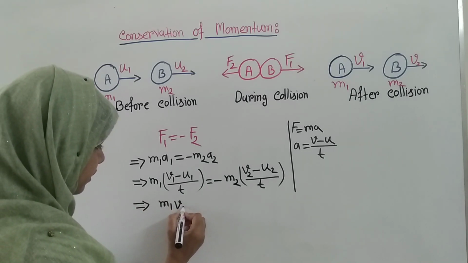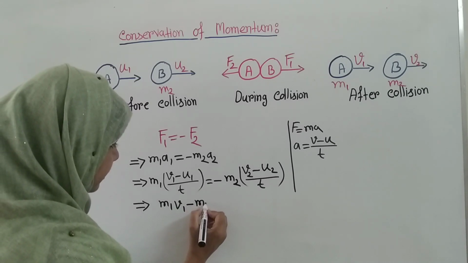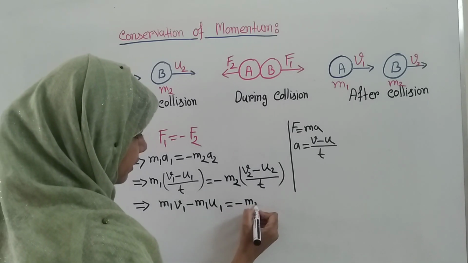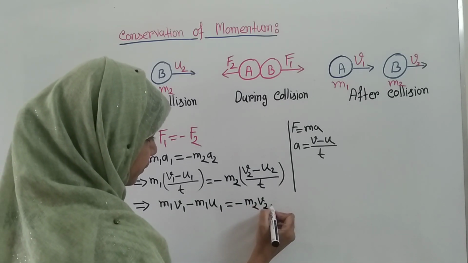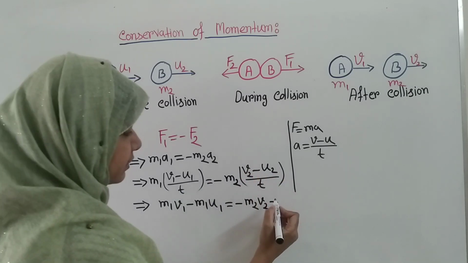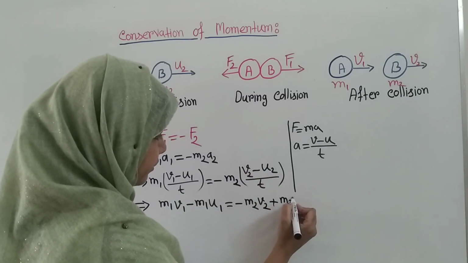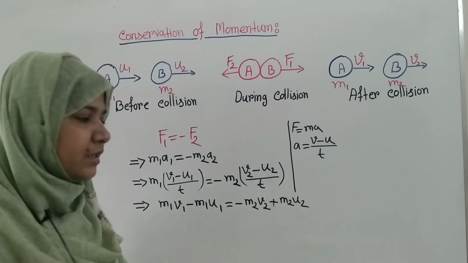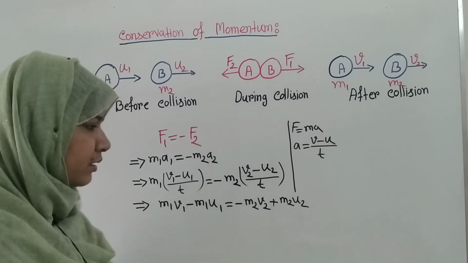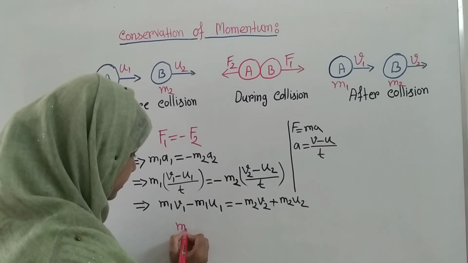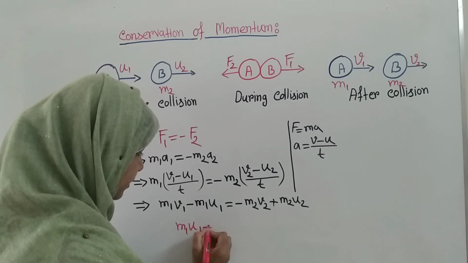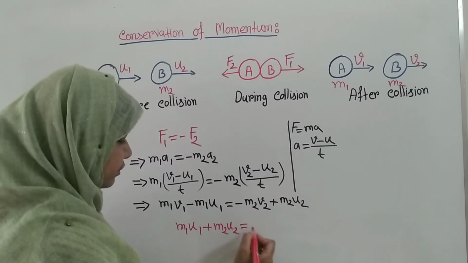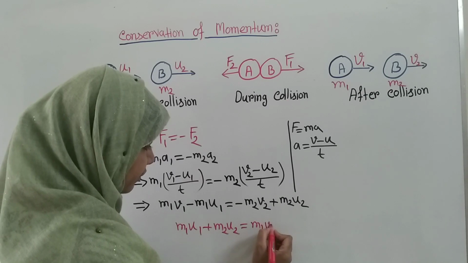m1 v1 minus m1 u1 is equal to minus m2 v2. Now minus means plus, that is plus m2 u2. Now if we rearrange this equation, then we will get m1 u1 plus m2 u2 is equal to m1 v1 plus